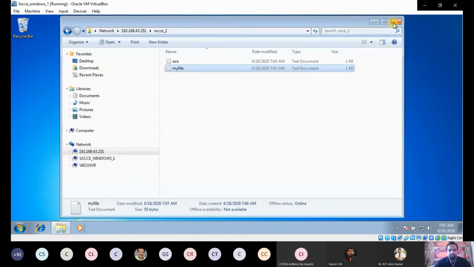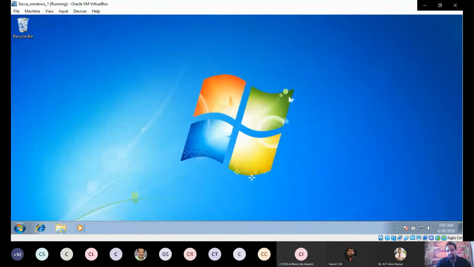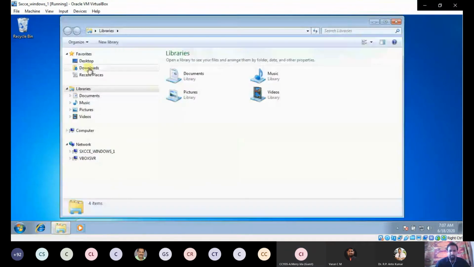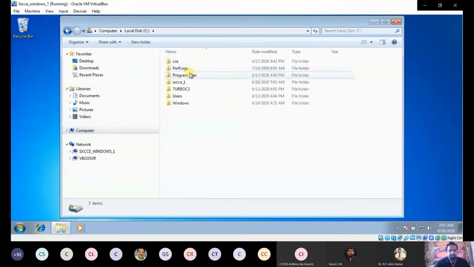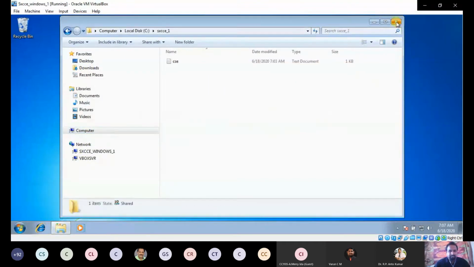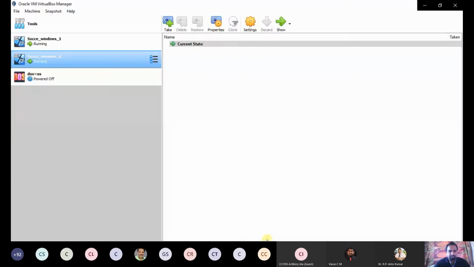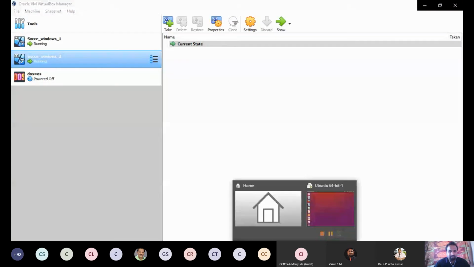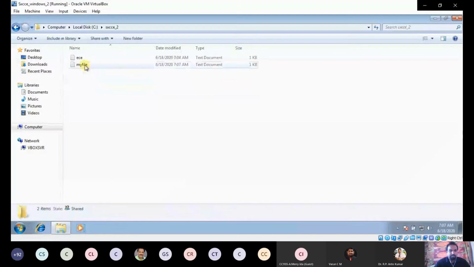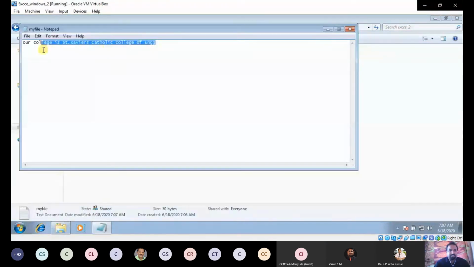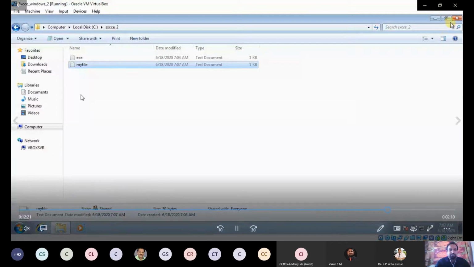Now see what I am going to do: I am going to guest OS 2 and check whether this file is present there or not. Okay, you see, it's my file. Our college is St. Xavier's Catholic College of Engineering. You see, this is guest OS 2, and that file is there.